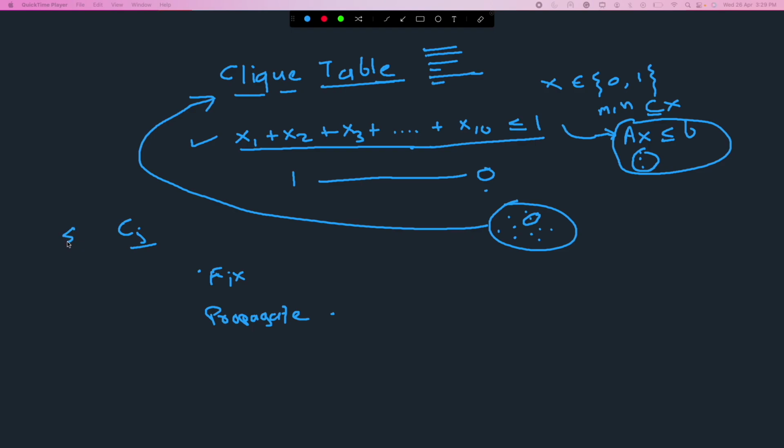So fix the one which has small Cj, small objective coefficient, out of the largest clique that we picked. If we have multiple cliques of the same size, we can pick randomly. Same way, if in the largest clique we have multiple variables with the same objective coefficient, pick randomly. So that's using the clique table to guide fix and propagate.